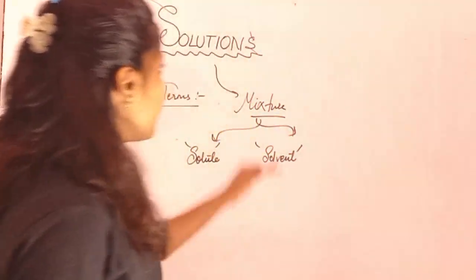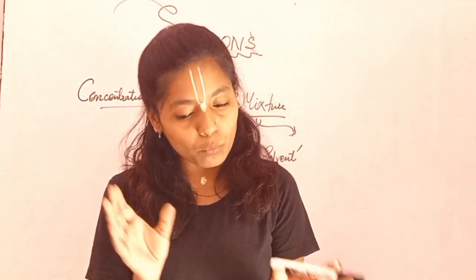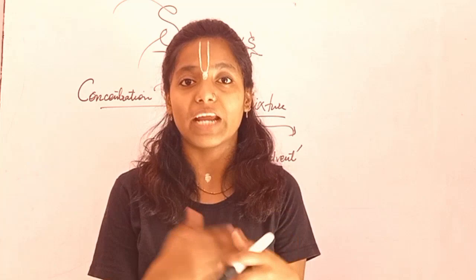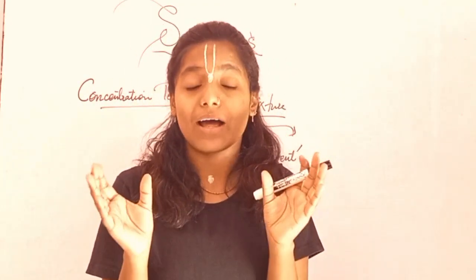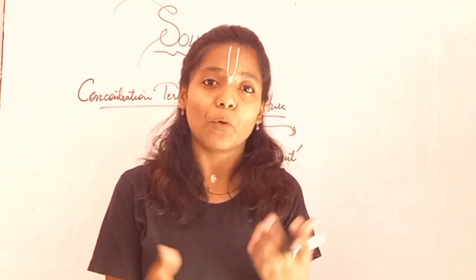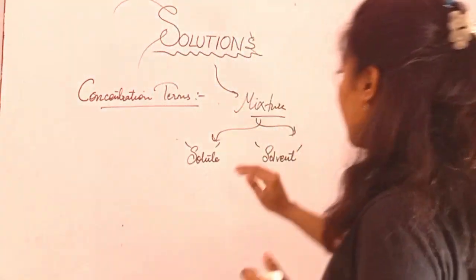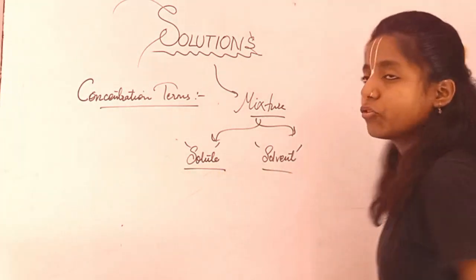See, whenever we talk about mixtures, it is not always important that we take equal quantities, because mixtures contain two or more things, right? We may have a larger quantity of one thing or a smaller quantity of another. So when we talk about a mixture, there are two or more things, but here we will focus on two things, that is the solute and solvent.